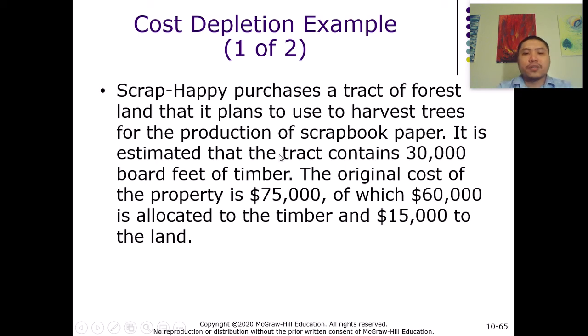So even though the property costs $75,000, the cost of the resources is only $60,000. So that's the basis. And we know that the number of units is 30,000 board feet of timber. So with that, we can calculate.